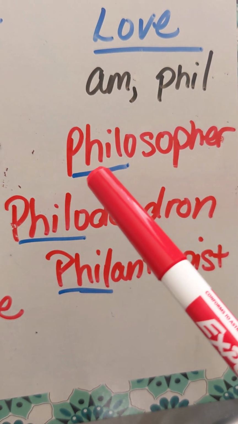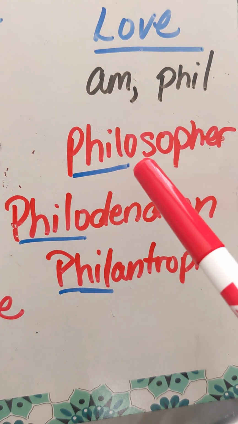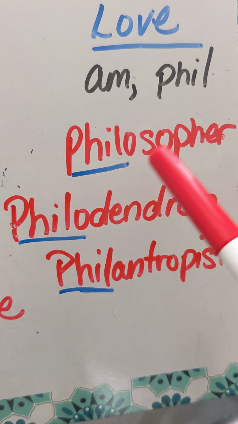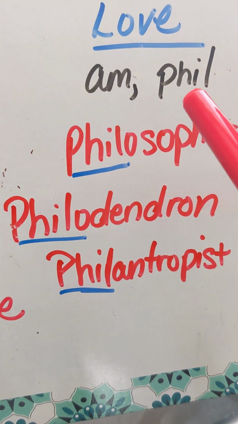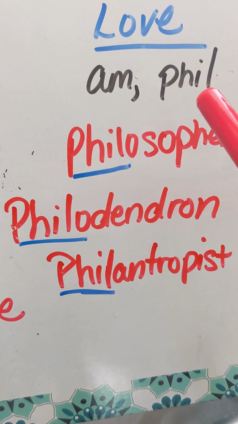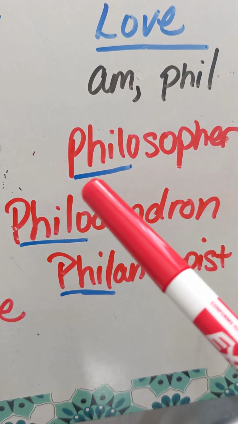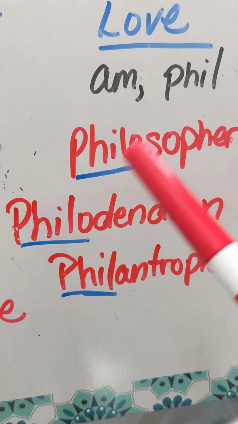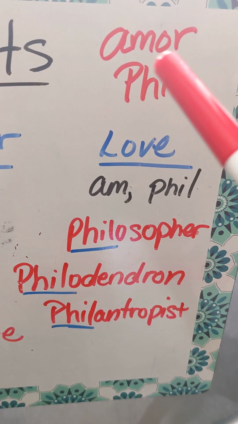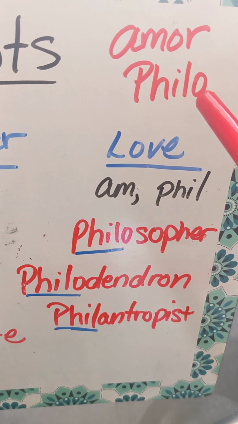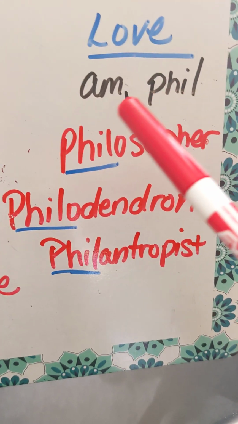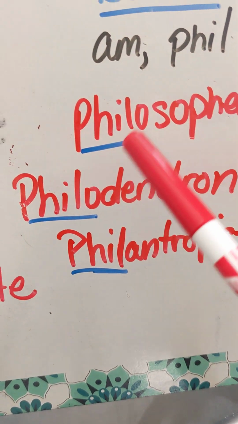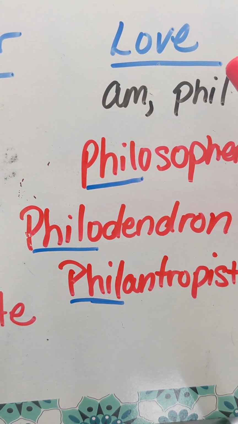So let's see, you have the phil, but then you also have an o here. And this is Greek. It is a Greek word. And phil is a Greek derivative that we use in English. But in any case, you can look for philo or amor. See, that's how you spell amor. This is Latin, this is Greek. Or it'll just be am or phil. It may not have the rest at the end. But either way, it's going to mean love.